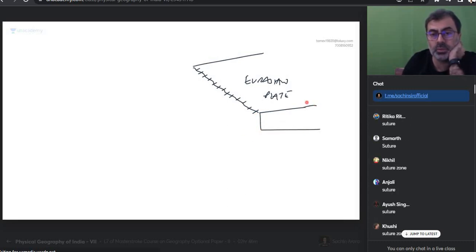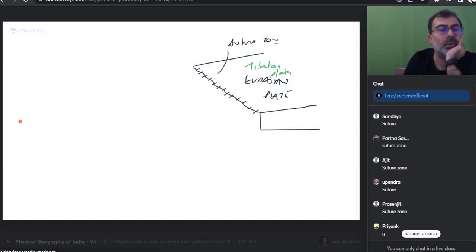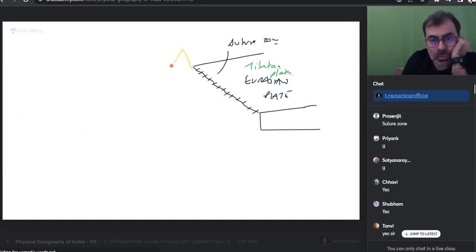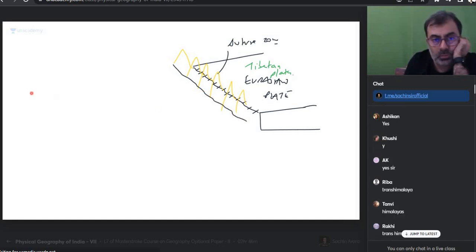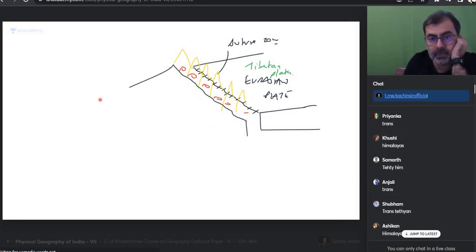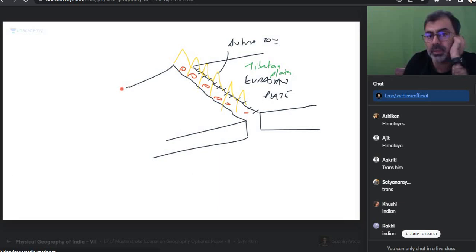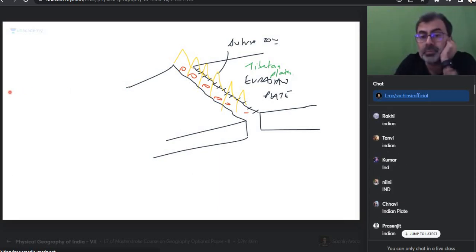Very good, smart people. Sir, this is suture zone. Suture zone. What is here? Eurasian plate's Tibet. Tibetan plateau. Is everyone okay? After the suture zones come this. Is this visible, everyone? What is this? So these are Himalayas. Scythian Himalayas with the volcanics. And then comes what? Which plate? Indian plate. Is everyone okay?